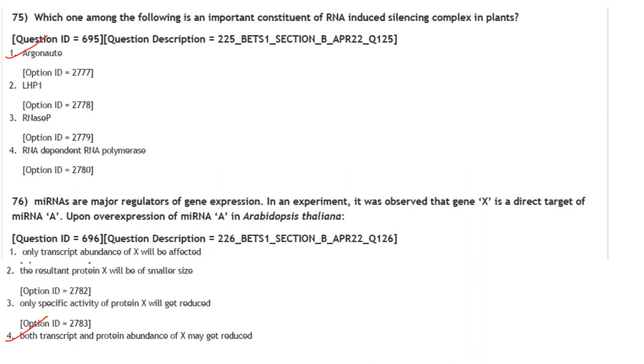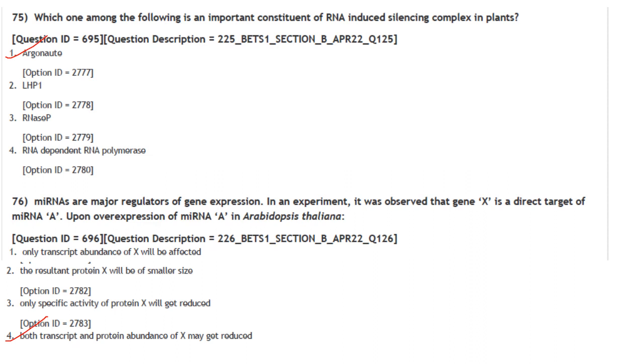Then next one. miRNAs are major regulators of gene expression. In an experiment, it was observed that gene X is a direct target of miRNA-A, upon overexpression of miRNA-A in Arabidopsis thaliana.